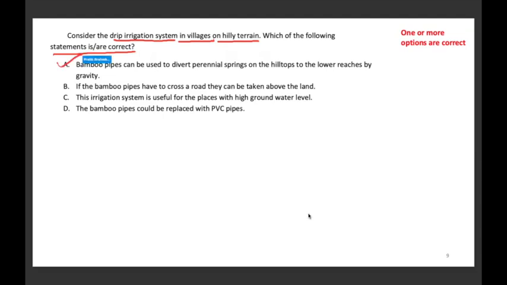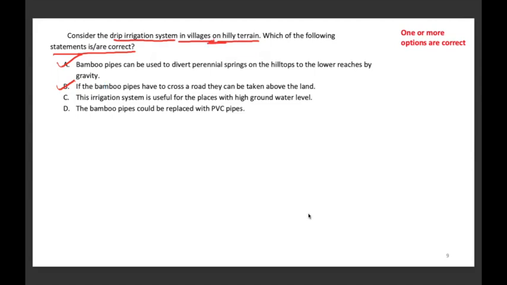If bamboo pipes have to cross a river, a road, they can be taken above the land. Yes, they can be taken because it's a hilly terrain. The source point might be at a much higher level compared to the height at which you are taking it above the ground. So yes, this is also true. But it's because it's hilly terrain only, then it's true.